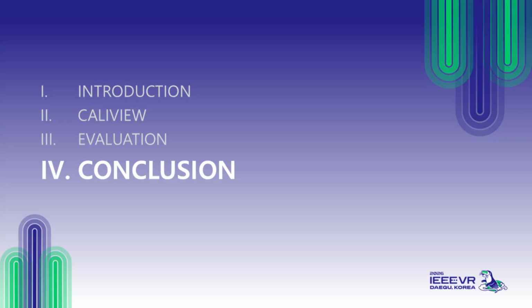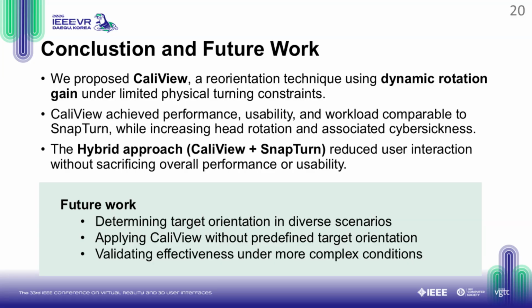Finally, let's wrap up with our conclusion and future work. In conclusion, we proposed CaliView, an implicit reorientation technique using dynamic rotation gain to overcome limited physical turning constraints. Our evaluation demonstrated that CaliView achieves performance, usability, and workload comparable to the conventional snap turn. Furthermore, the hybrid approach successfully reduced user interaction without sacrificing overall performance or usability.